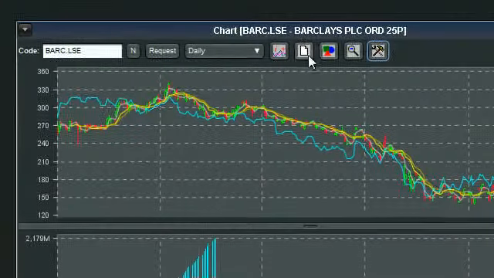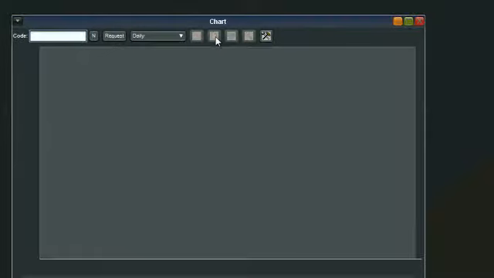To clear this whole chart, you simply click on the white sheet of paper that says Clear Chart, and you'll go back to square one.